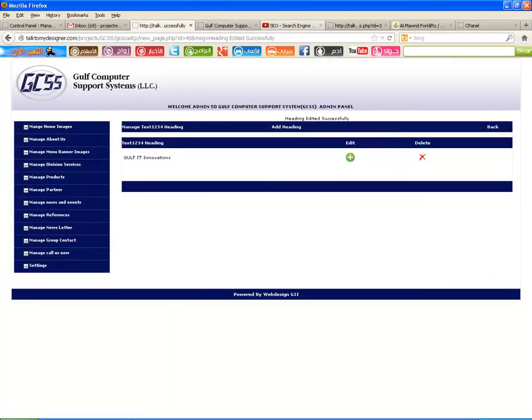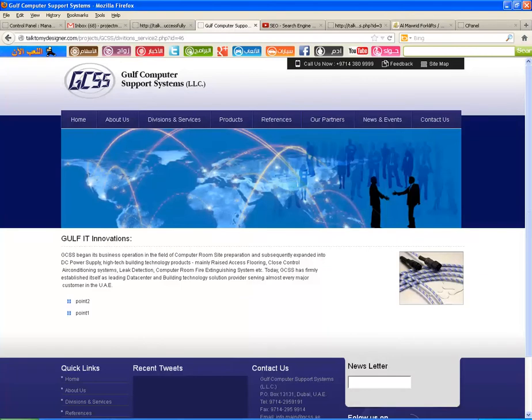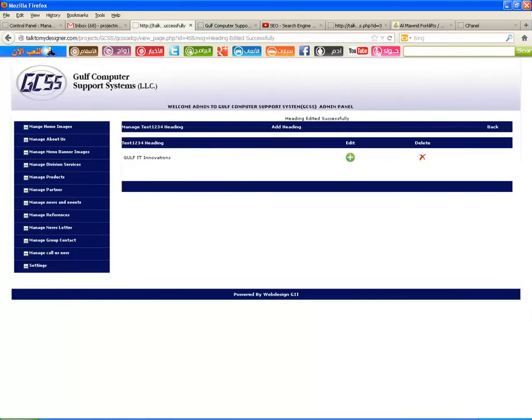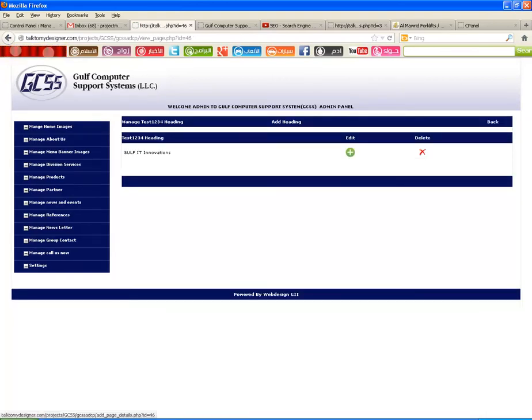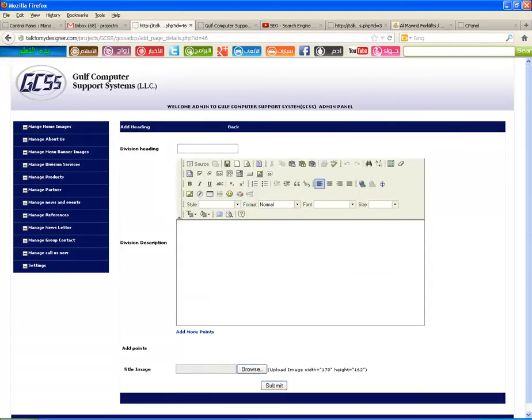Likewise, if you want to add more headings here, for example, now I put Gulf IT Innovations and you want to put some other headings, that also you can do using the option add heading. If you click add heading, it will display a page like this. Here you can give the heading name.